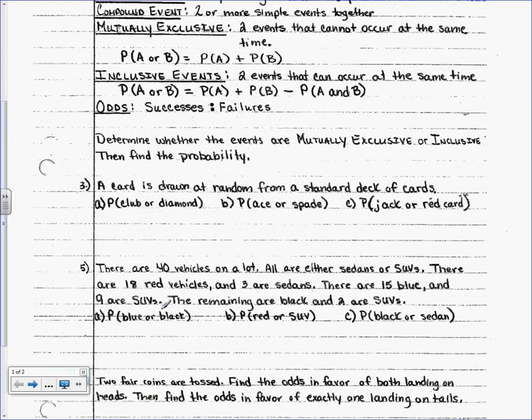Determine whether the events are mutually exclusive or mutually inclusive, then find the probability. So you have to find out whether they're exclusive or inclusive to know what formula to use anyway. You kind of have to do that for yourself. Number 3, a card is drawn at random from a standard deck of cards. Letter A, probability of a club or a diamond.